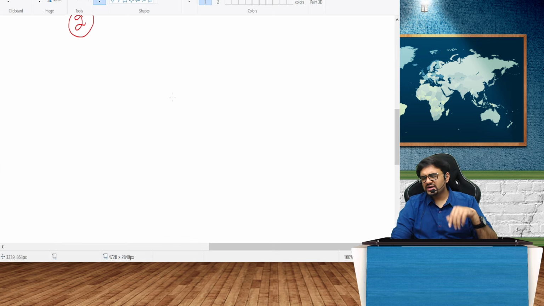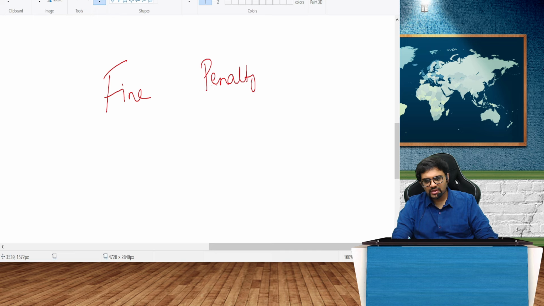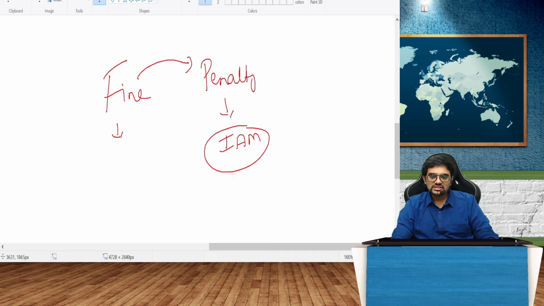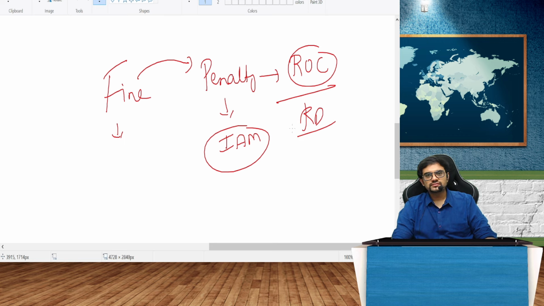Guys, is penalty and all important to remember? The problem is you cannot remember so many figures. So if possible, you remember, otherwise no. One example is the difference in what the changes actually are. If you see the amendments also, many fines have been converted to penalties. What's the difference between fine and penalty? Penalty is imposed by the internal adjudicating mechanism. Means penalty is always levied by the ROC or regional director.